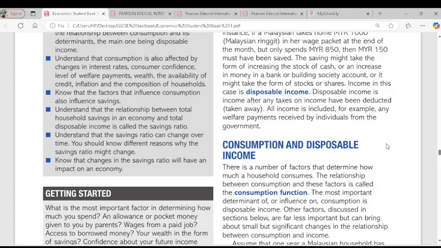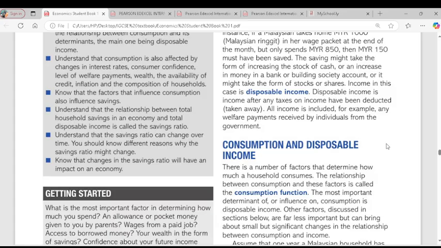So that takes us to the consumption function, consumption and disposable income. When I talk about consumption function, I wrote that this is the relationship between consumption and the factors that determine how much a household can consume based on the level of income. That means the extent to which they can consume based on their income. That is the consumption function. Do you get that?